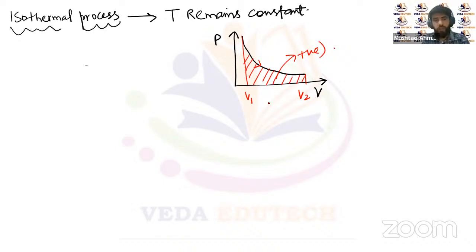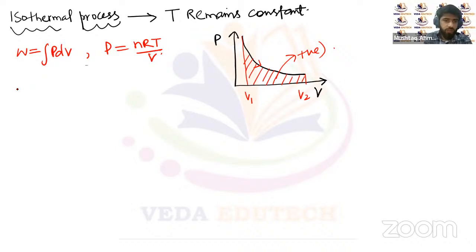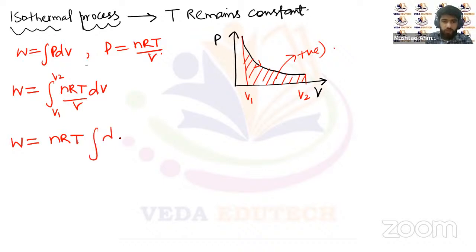Now calculating the work done in isothermal process, we'll be using the same equation, that's integral of PdV. We know for ideal gas, P is equal to nRT upon V. So temperature is a constant. We can replace P with nRT upon V dV, with the limits between V1 and V2. The work done here will be, nRT is a constant, so we take it outside, integral of dV upon V with limits V1 to V2.